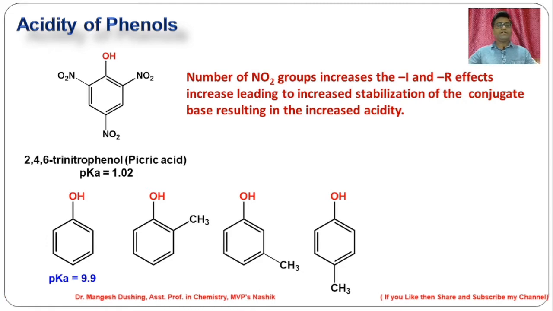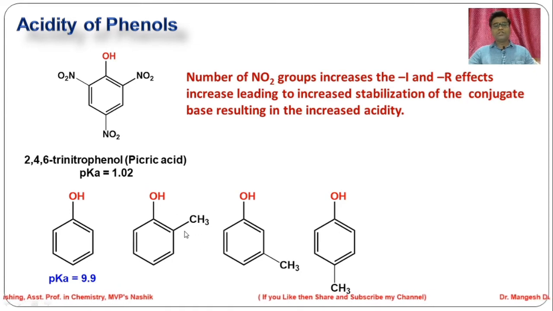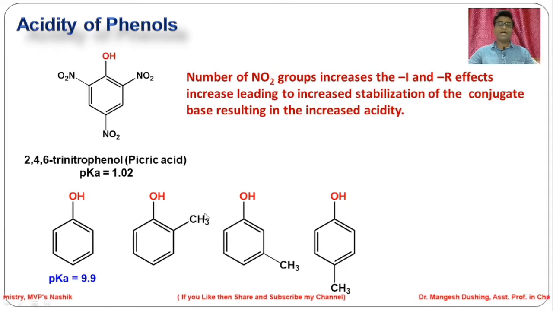Now, we will see alkyl substituted phenol. The phenol pK value is 9.9. This alkyl group has a plus I effect, and this alkyl group also shows a hyperconjugation effect. It's similar to the plus R effect.